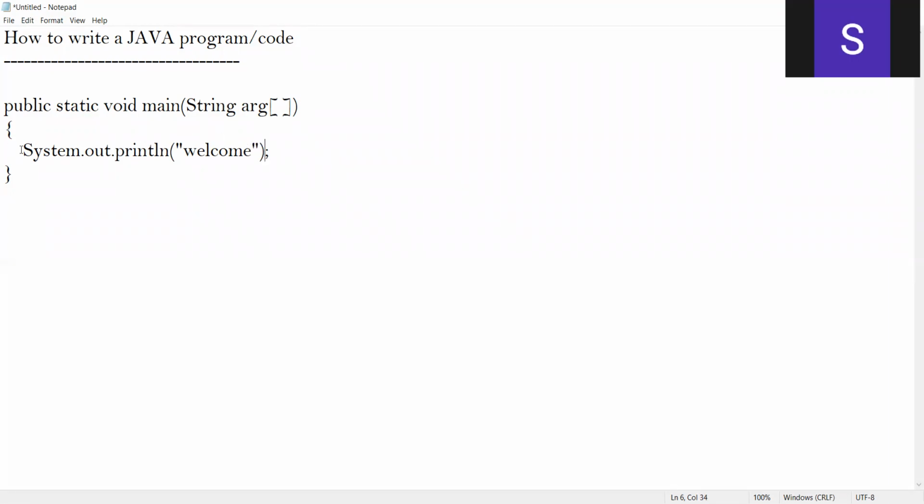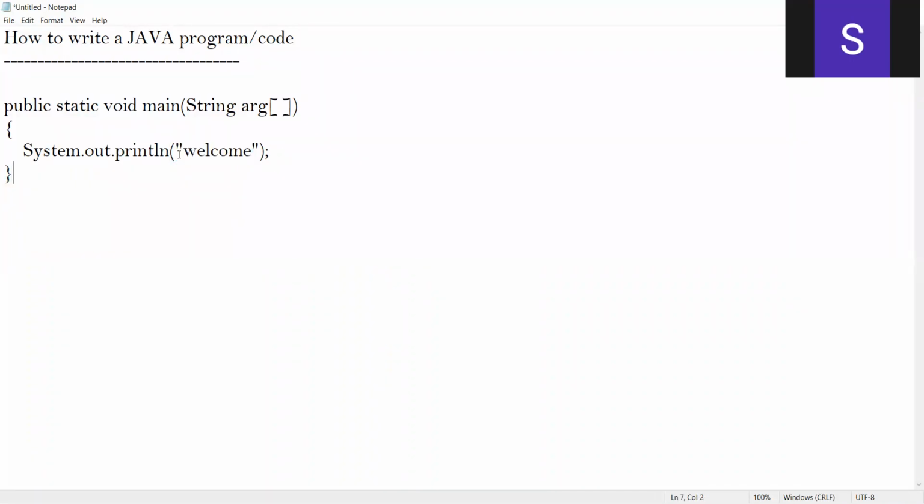So this is how you print. Whenever you want to print anything on your monitor or console, you use the statement System.out.println. Inside this, whatever text you want to print, you place inside double quotes.